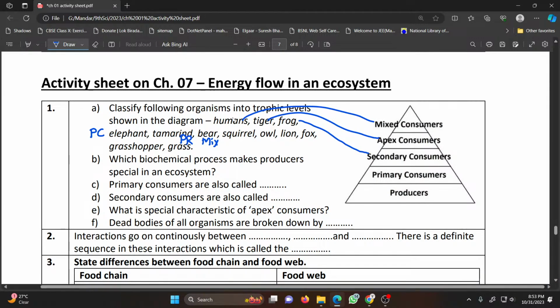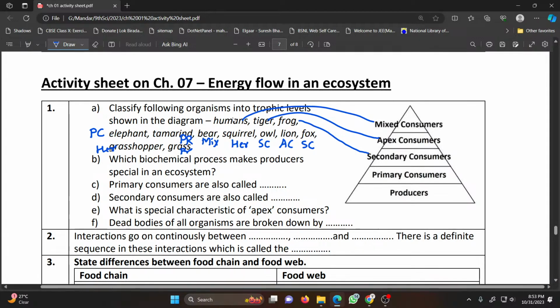Squirrel is the primary consumer, that is herbivores. Then owl is again secondary consumer. Lion is apex consumer. Fox is secondary consumer. Grasshopper is primary consumer, herbivores. Grass itself is a producer.